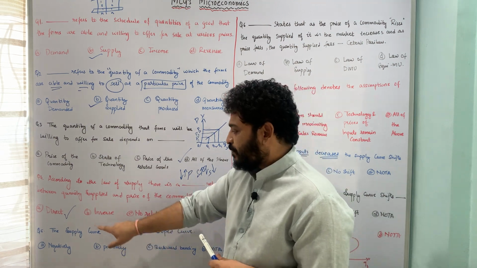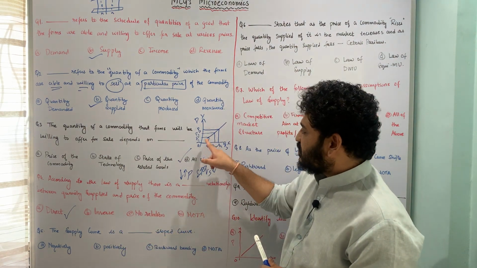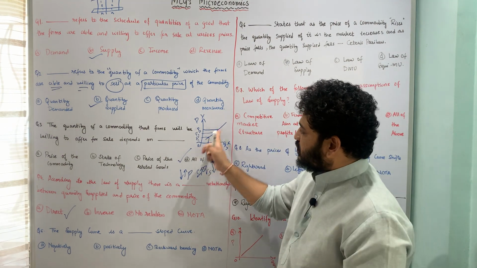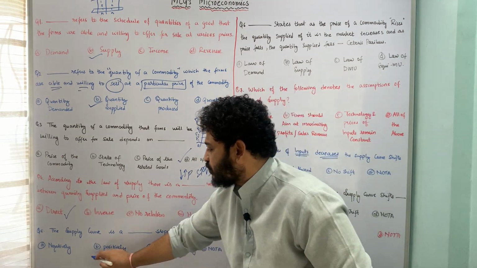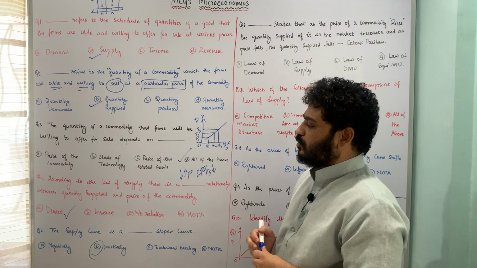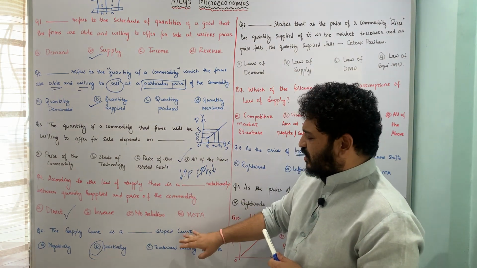and therefore here the answer to this question is the supply curve is a dash sloped curve. This is a positively sloping curve. Okay, this is a positively sloped curve. Therefore option B is the correct answer to question number 5. I hope you can relate to what I am talking here.